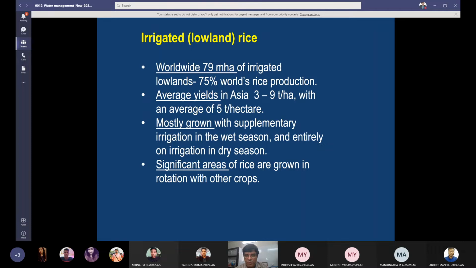So in wet season, you know, already rainfall is there. So partly water is supplied from rainfall and partly by irrigation. However, in Rabi season, wherever rice is grown, it is mostly or rather 100% irrigated rice in South India or East India. And significant areas of rice are grown in rotation with other crops.